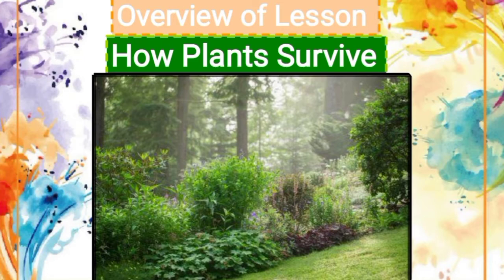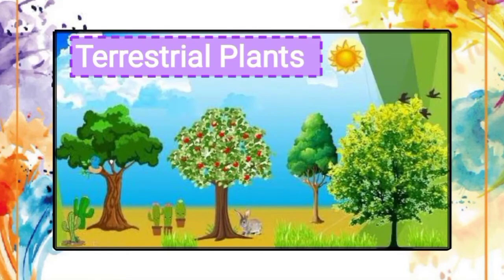Plants have some special features that allow them to live in a particular habitat or situation, and these special features are called adaptation. And that's how plants survive. So, based on their habitat, plants can be classified into different types. Let's understand the first type, which is terrestrial plants. These plants grow on land.